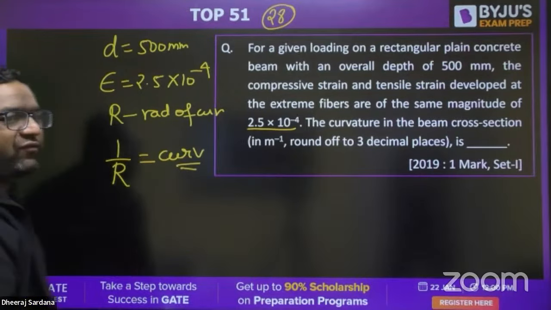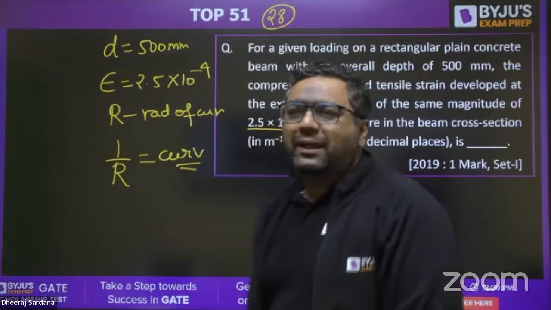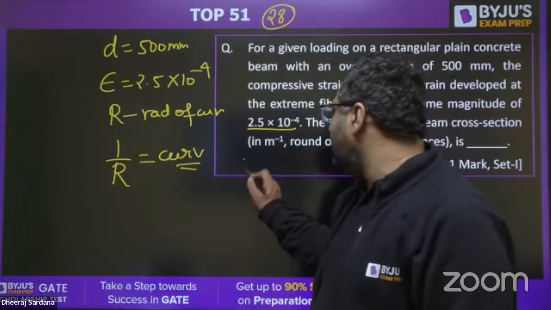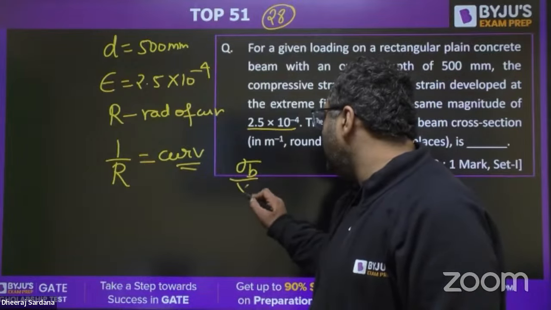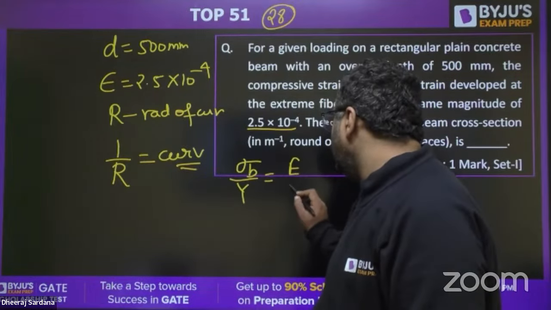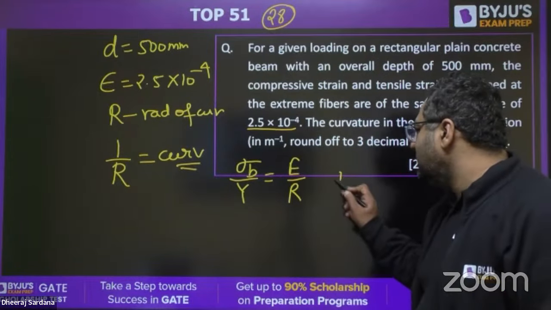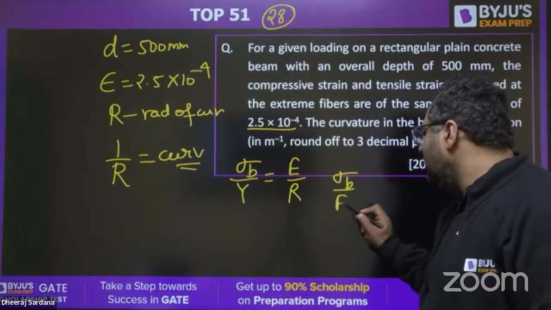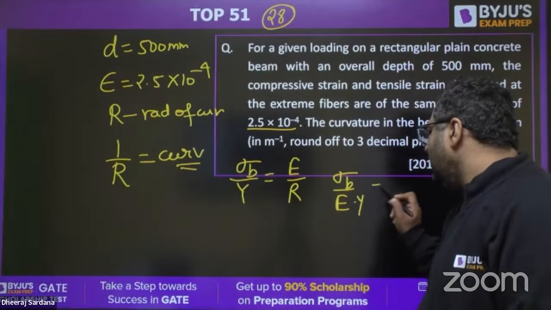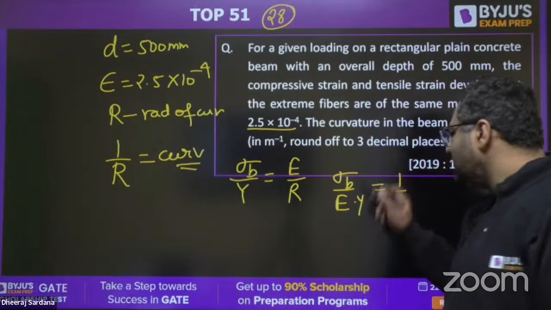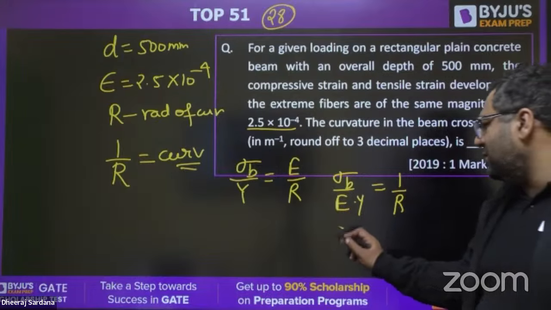I feel all of you know the bending equation. Sigma B by Y is equal to E by R. When you use this, you can also write it as sigma B by E into Y is equal to 1 upon R. Stress sigma B by E can be written as strain.